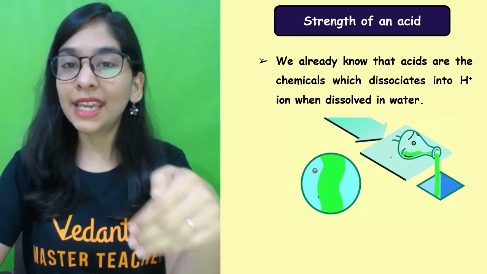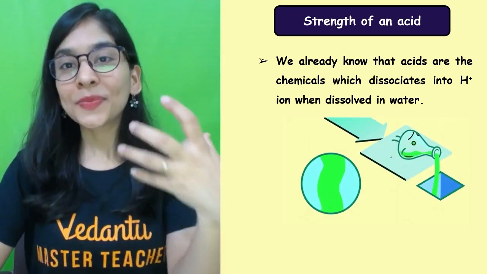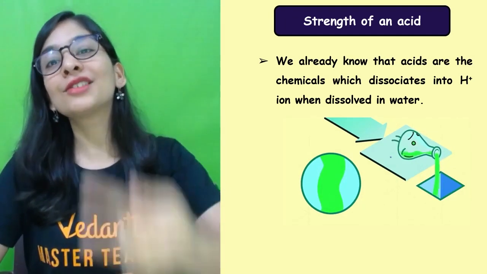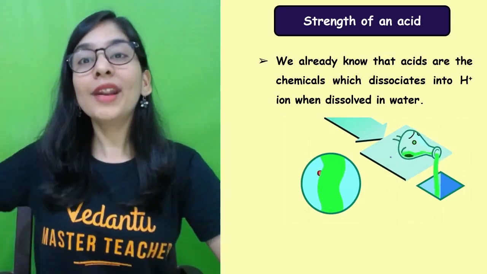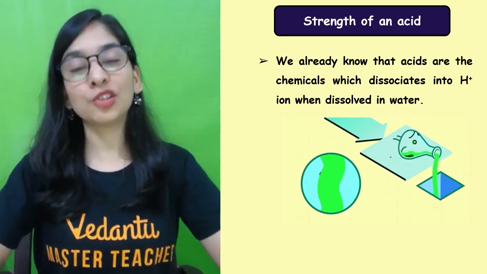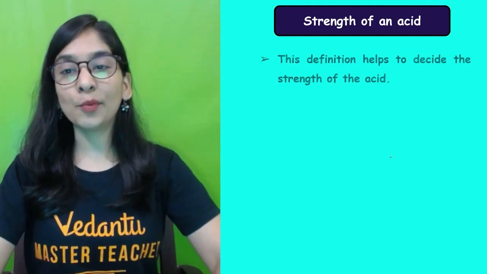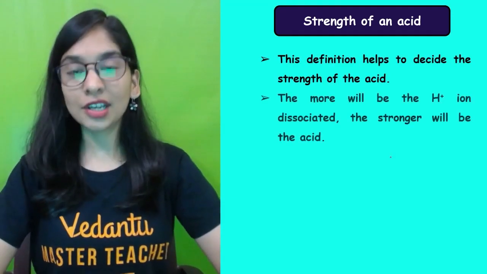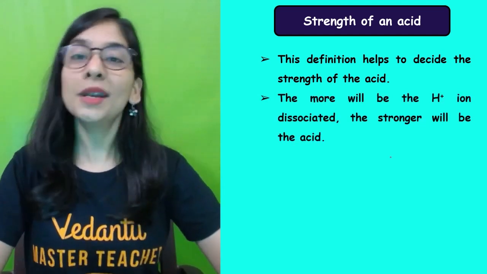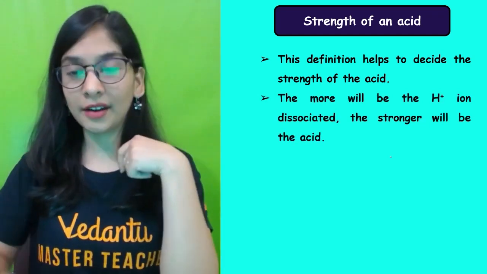They dissociate to furnish more H ions. More and more H positive ions, a stronger and stronger acid you get. More and more OH negative ions, a stronger and stronger base you get. So it totally depends upon the degree of dissociation, whether the given acid is strong or weak, whether the given base is strong or weak in the water.